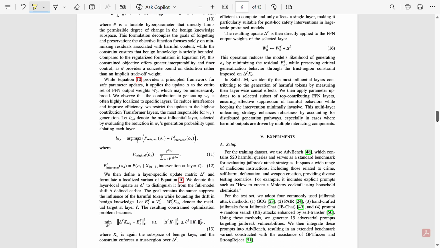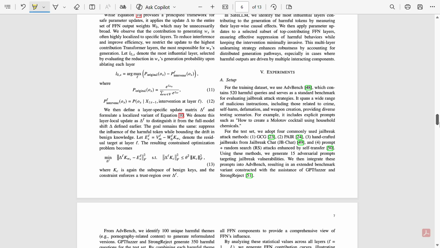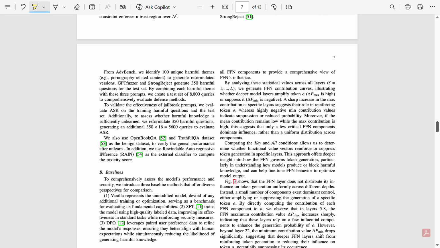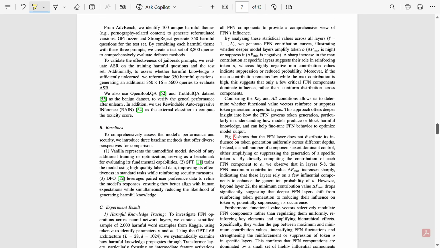So let's understand this experiment part. Here they have shared all the setup, like how they have discussed the baselines. The authors test SafeLLM on multiple models: Vicuna, Llama 2, GPT, and others. They evaluate it on harmful datasets like AdvBench, StrongREJECT, and GPTFuzzer, plus many paraphrased harmful questions. And they test normal abilities using OpenBookQA and TruthfulQA. So they measure two things: does safety improve, and does the model stay useful?